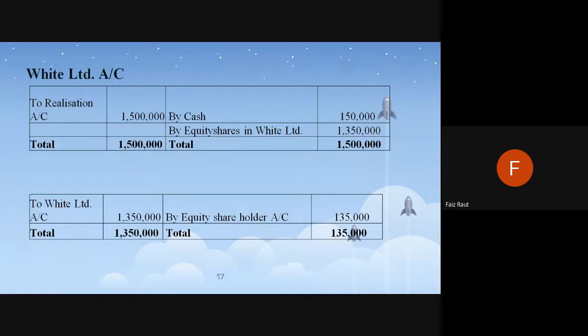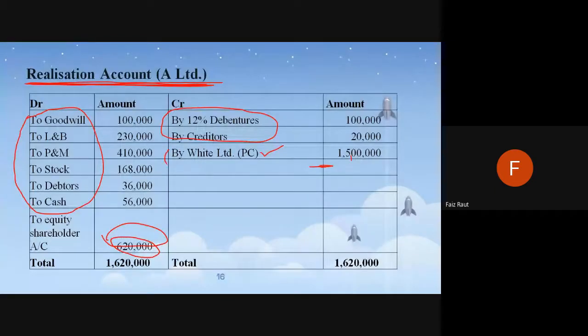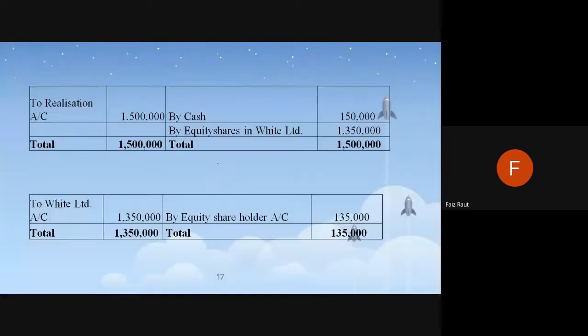Next comes the White Limited account. If you remember, the same thing continues. White Limited account है. We are making White Limited account to realization account this much. Now here we are giving a segregation. How has this 15 lakhs been disbursed? By cash 1,50,000, by equity shares 13 lakhs 50,000. In the earlier sum there was no segregation. There was a lump sum, so directly we had written by equity shares.